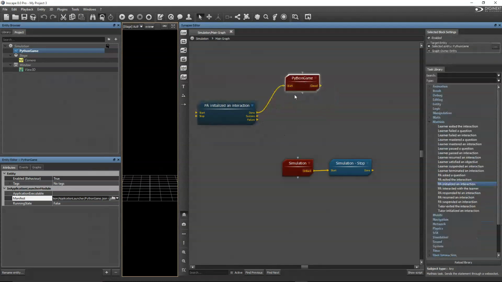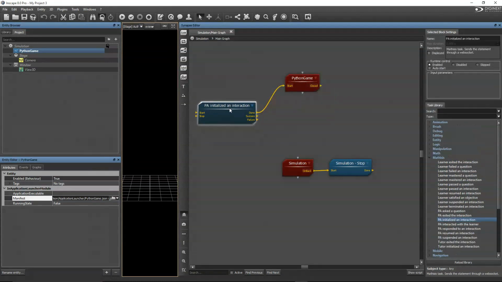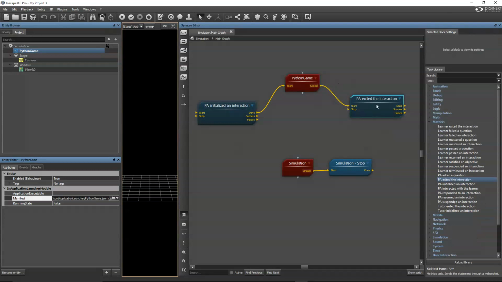So okay, we have now one Python game and one interaction that says to the MaTHiSiS backend, okay, the interaction has started. We need to have the same for the ending of the game. So I will choose another one in the task library, which is PA exited the interaction. And again, I need to link the two blocks together.